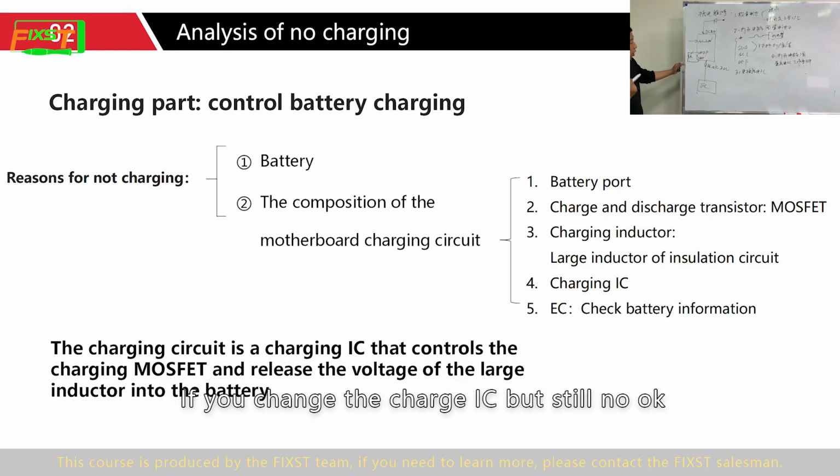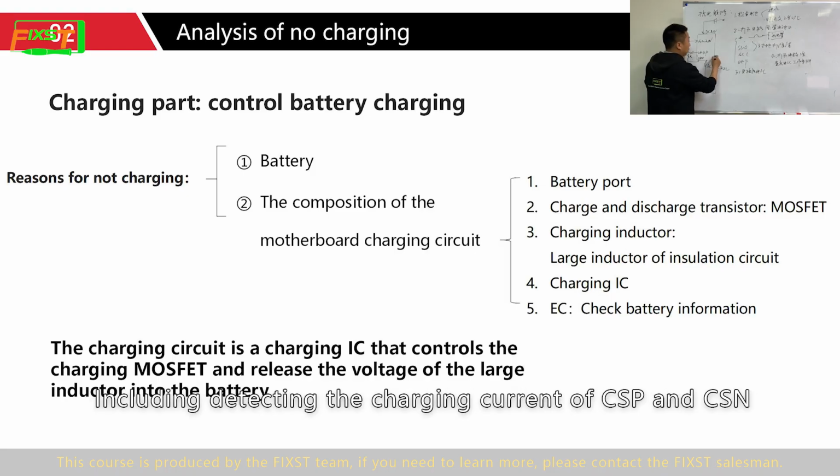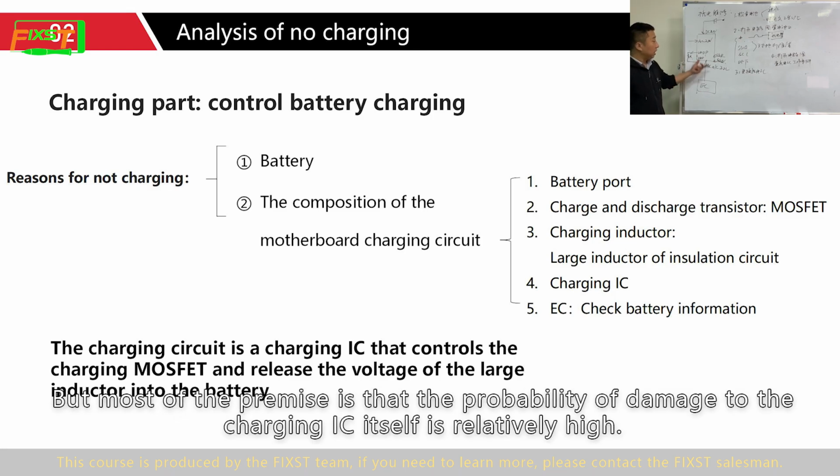If you change the charging IC but it's still not okay, at this time you need to find the files of these key pins, including detecting the charging current of CSP and CSN. These pins are very easily damaged during maintenance. But in most cases, the probability of damage to the charging IC itself is relatively high.